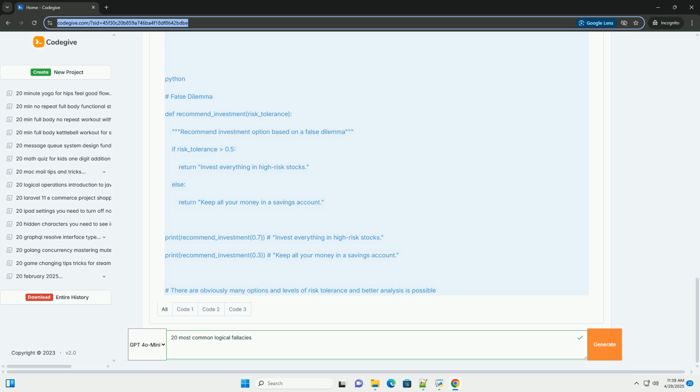5. Bandwagon fallacy, appeal to popularity. Description: assuming that something is true or good simply because many people believe it or do it. Example: everyone is buying the new iGadget, so it must be the best smartphone. Most people believe in astrology, so there must be something to it. Why it's a fallacy: popularity does not equal correctness or quality.